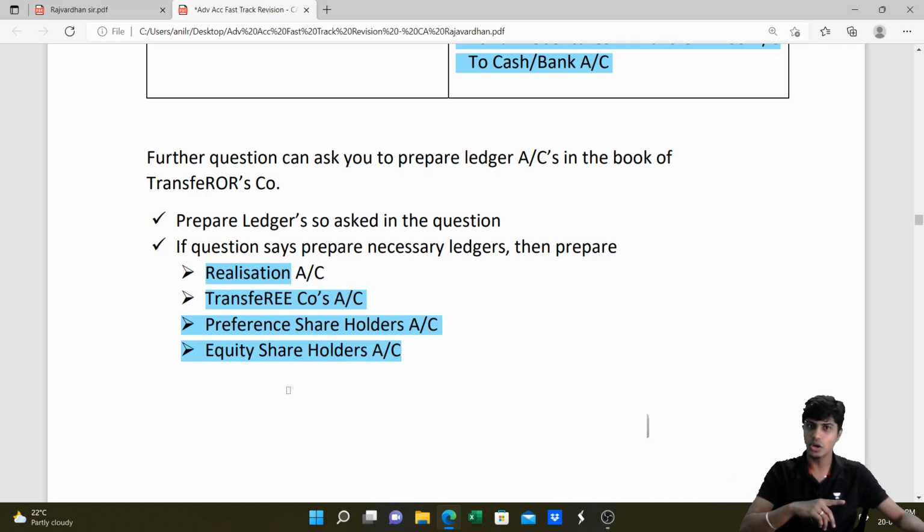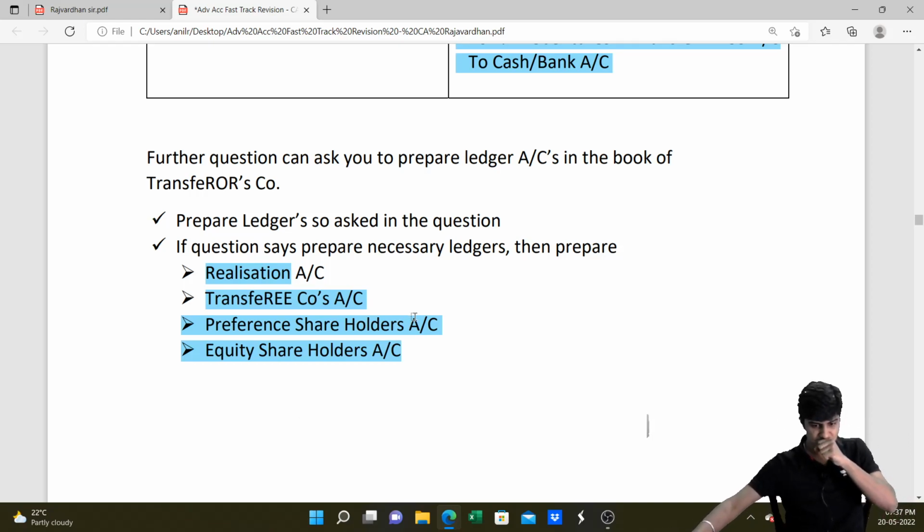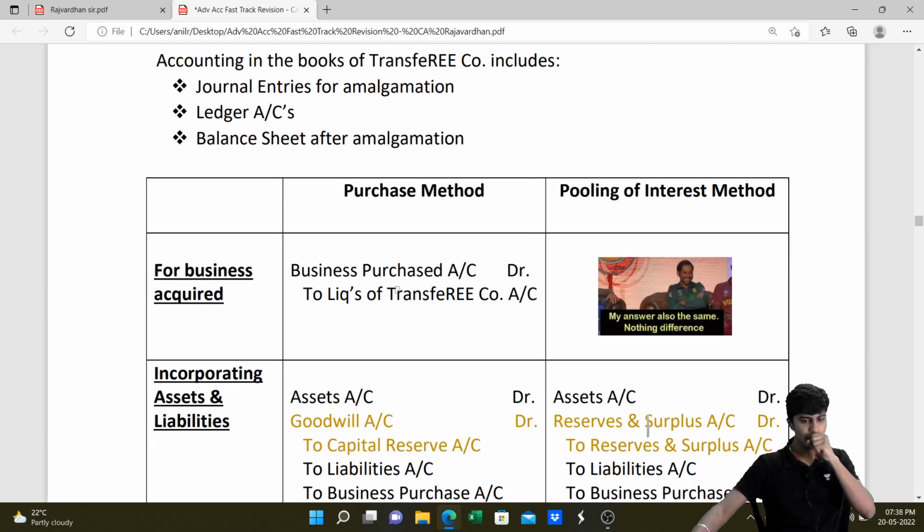We should now learn how to do accounting in the books of transferee, the big company which is taking over all of this. Shall we see accounting in the books of transferee? One moment. Okay. Accounting in the books of transferee company. It will include journal entries. Sometimes they might ask for ledger accounts, and then we'll go on to prepare balance sheet.